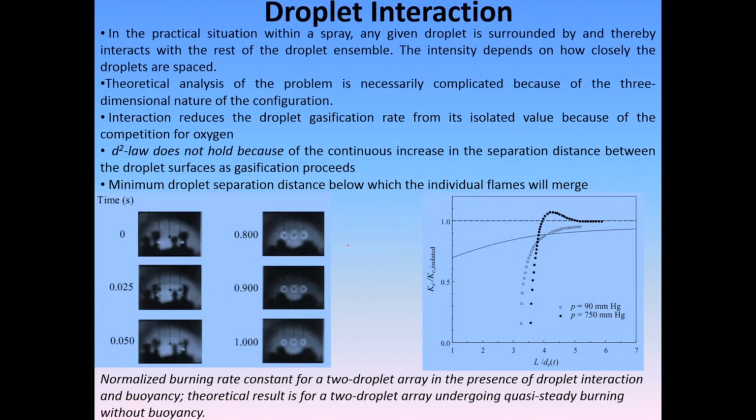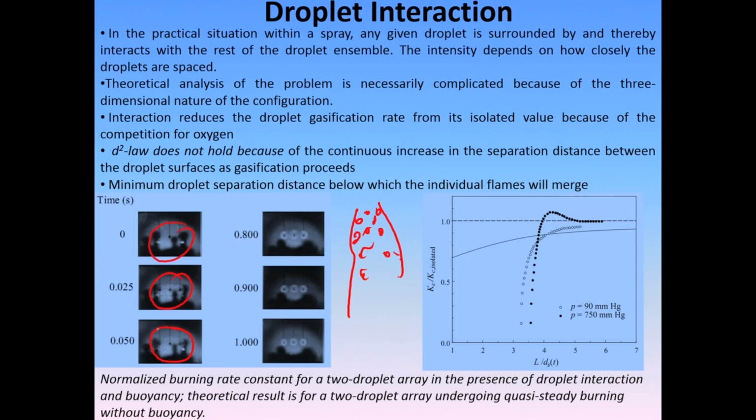So, in practical situations, however, you do not have only a single droplet burning, you actually have a cluster of droplets burning. That is the normal behavior of a spray. If you look at a spray, you will see that there are hundreds and thousands and millions of droplets present, and they look like this. So, you are not able to distinguish the flames properly. They are all very close together, they burn as an ensemble, rather than as individual pieces.